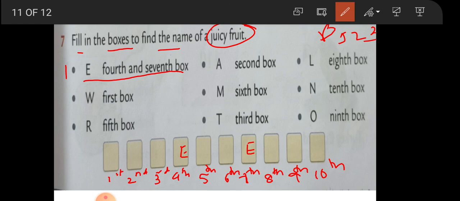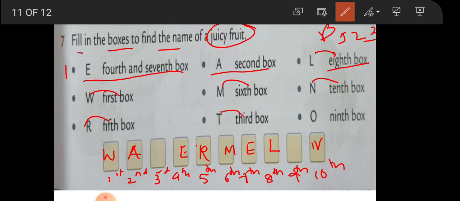Next, A, second box. Write A in the second box. Here it is. Then L in the 8th box. Where is 8? Yes, L. W in the first box. So let us write W in the first box. M, 6th box. So M. N, 10th box. So write N in the 10th one. R in the 5th box. So we will write R here. T, 3rd box. So we will write T. And O in the 9th one. So what are you getting? Watermelon. A juicy fruit. Right?